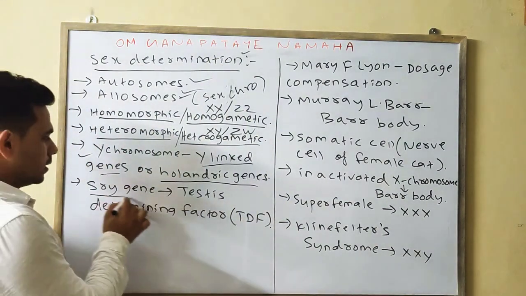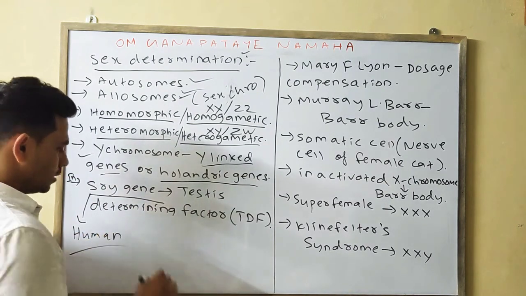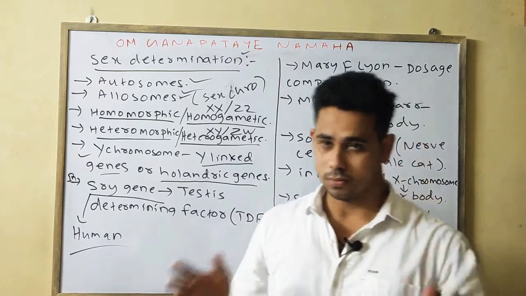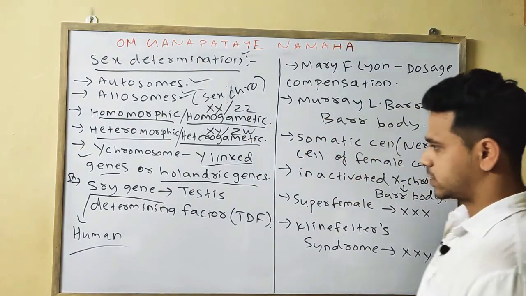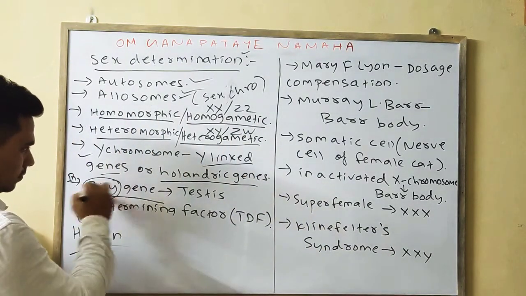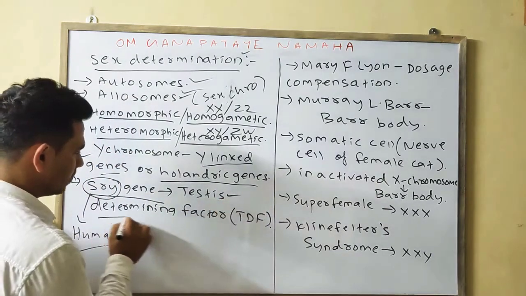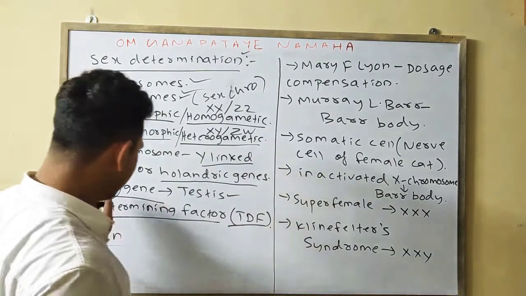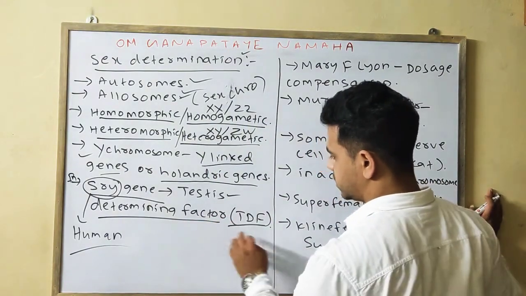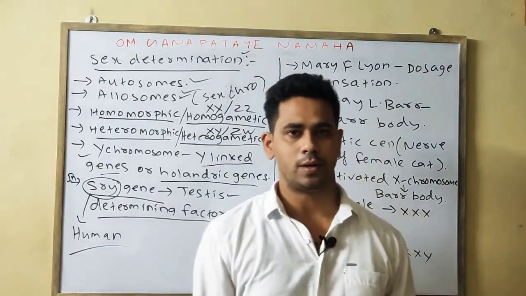Next, the gene in humans that is associated is the SRY gene. We all know the SRY gene is present on the Y chromosome. So if it is asked which gene is present for the development of testes, you will say the SRY gene. The SRY gene helps in formation of a protein, the testis determining factor, or TDF, which eventually helps in development of the testis. Its absence leads to the development of the ovary.